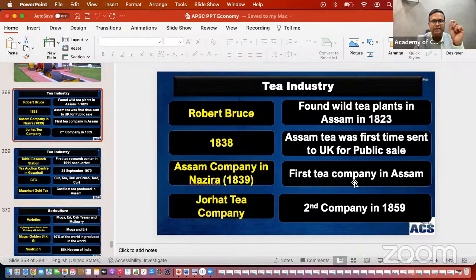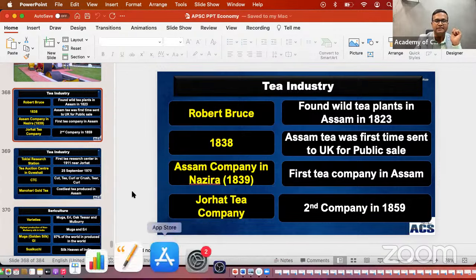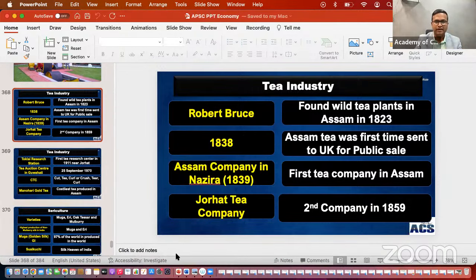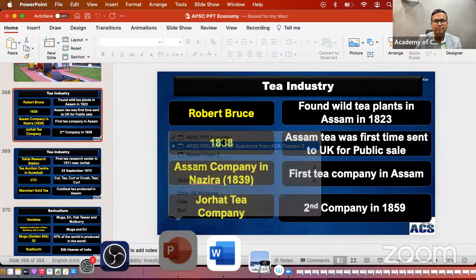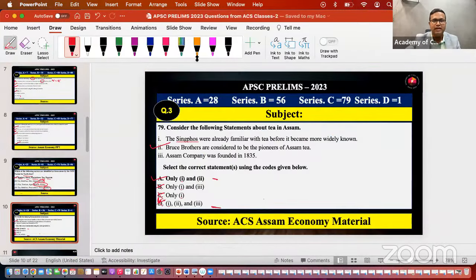The first tea company in Assam was the Assam Company in Nazira, established in 1839. The same statement came in the question, and it was a wrong statement: Assam Company was founded in 1835. That is wrong, it was in 1839. By getting that 3 is wrong, you can eliminate this option. Then only one option is left, only 1 and 2.